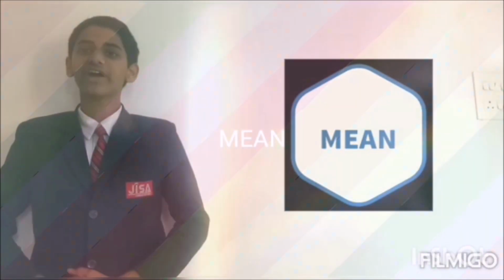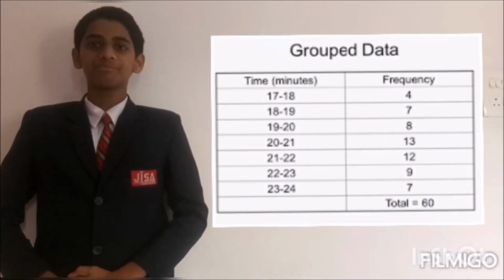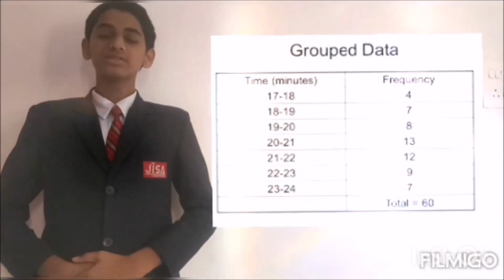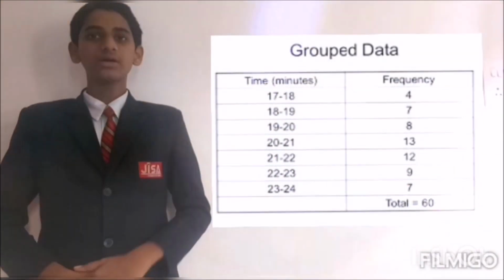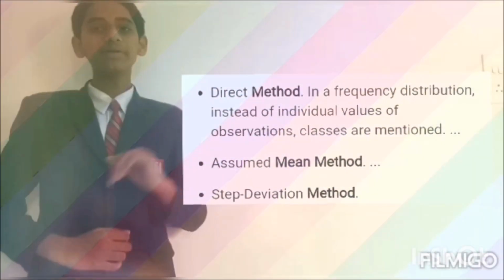Now let's see how to find the mean of grouped data. Here is an example of grouped data. From this, we will find its mean. There are three methods to find the mean. The first, the direct method. The second, the assumed mean method. And the third, the step deviation method.